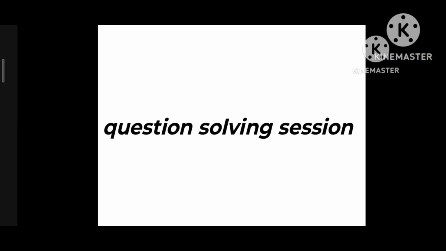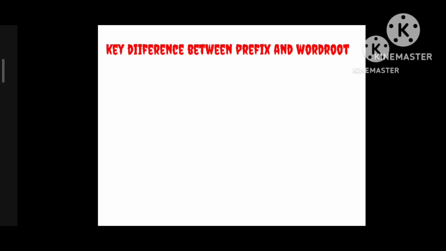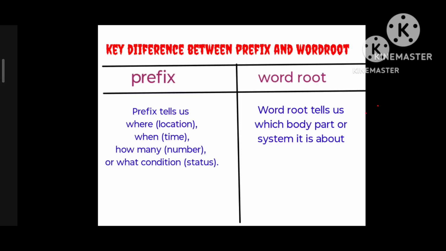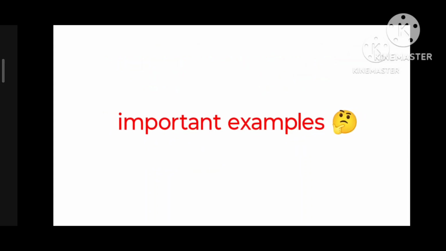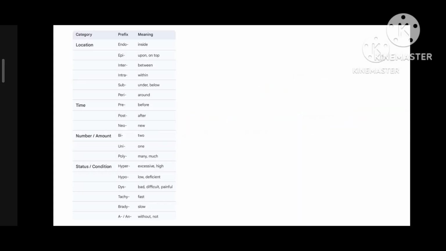Today we'll solve some questions related to previous topic. Before solving the questions, I want to explain a key difference between prefix and word root because students usually get confused between prefix and word root. Prefix tells us location, time, number and status. Word root tells us which body part or the system it is about. Now we'll see some important examples related to prefix and word root that you should know.